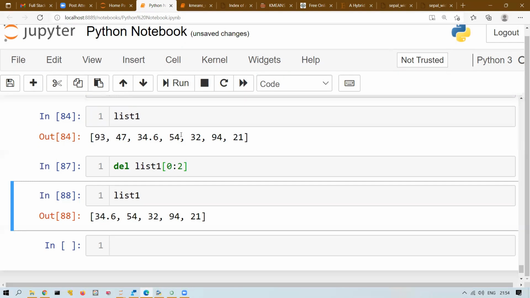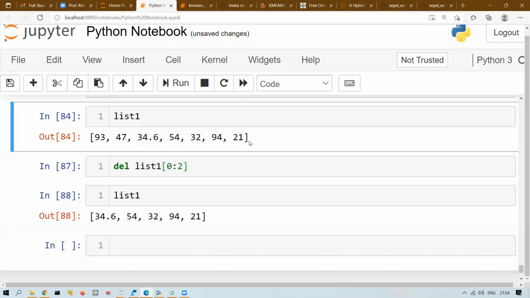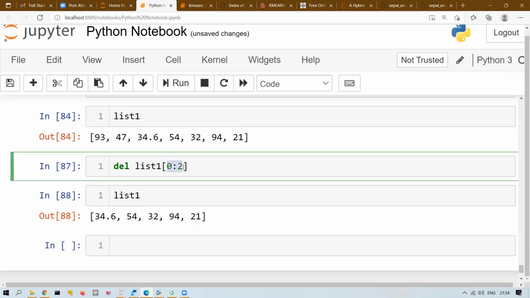Yes, you can find the index. There is a function called index. So first you find the index of all 54s, and then those index locations you can pass. So you have to do 2-3 lines of coding. There is no direct method for random deletion. If it is continuous, you can use it.